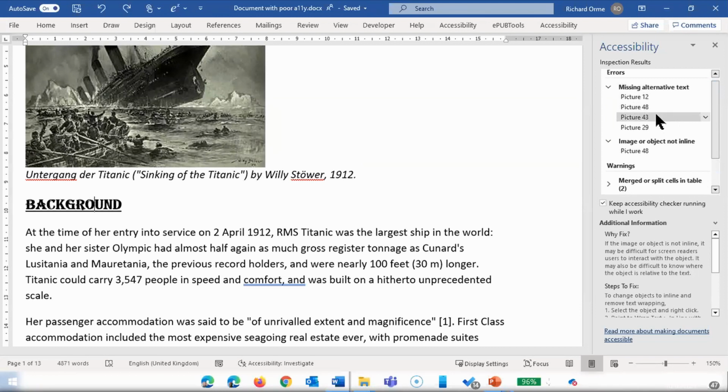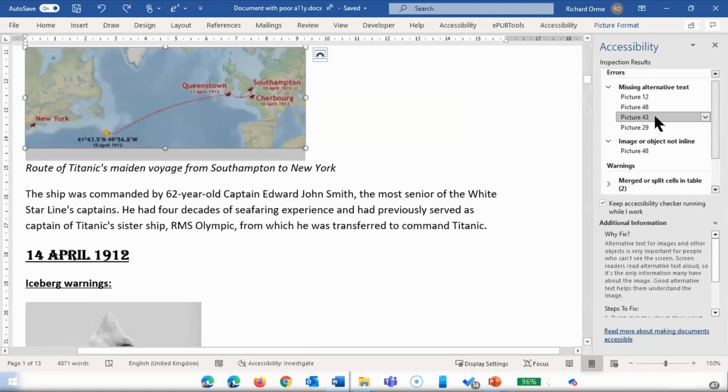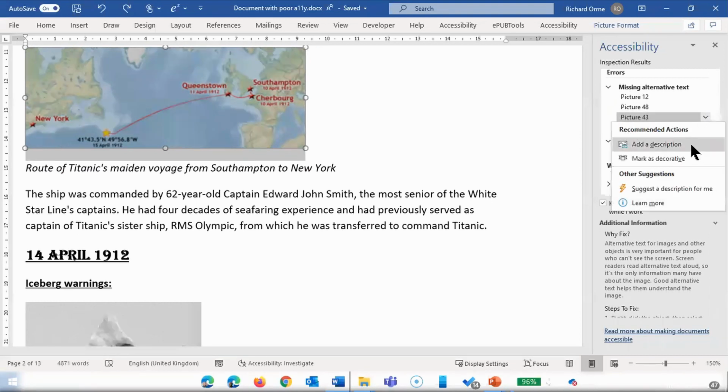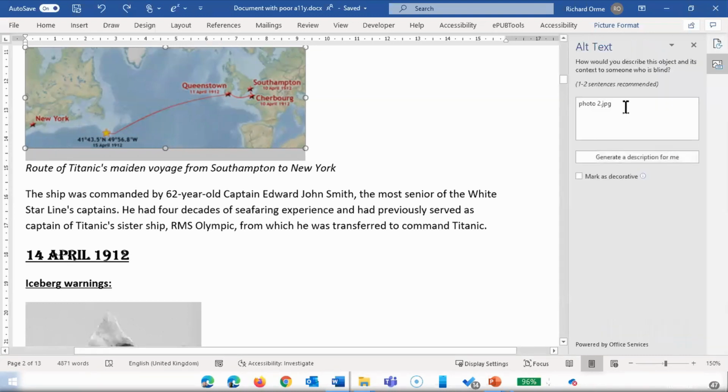And you can choose one of the items in the list. Let's take the picture for 43. And then the focus on the document will go to that image. So you will see it on the main page. And you can click the picture 43 here and see more how to fix it. And also you can see on the lower part why fix and steps to fix. But here the recommended action is shown, and it says add a description. And if you click on that, then we can write the alternative description there.